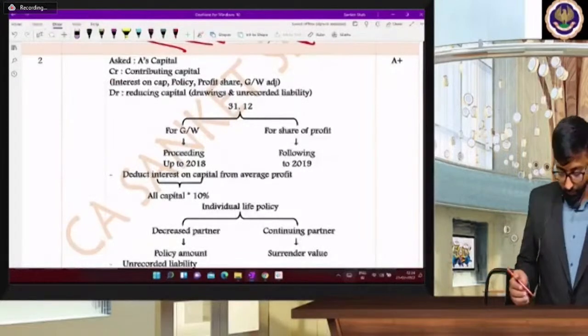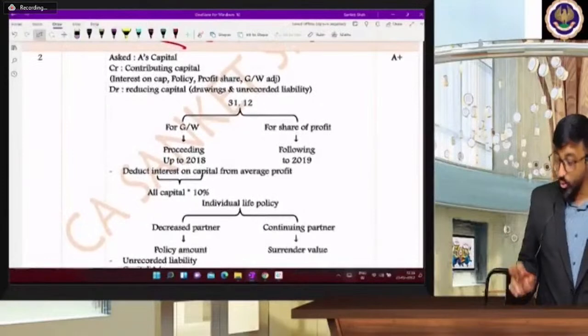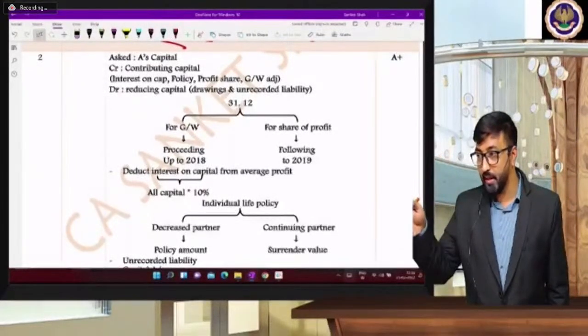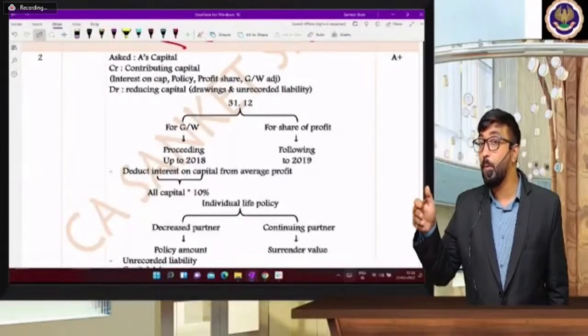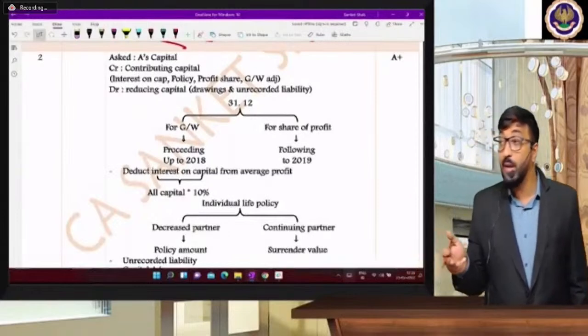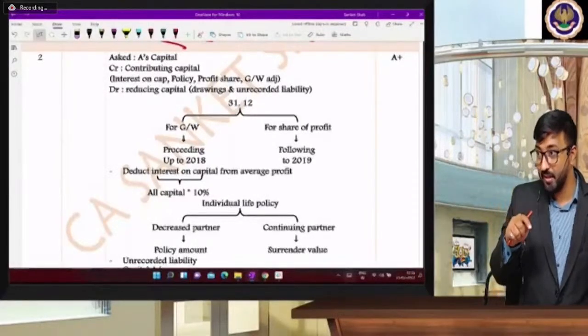All 4. And remember, for goodwill calculation, you consider profit of 3 years, that is up to 2018, but for the calculation of share of profit, you are considering 2019 ka profit. For goodwill calculation, first 3 years, and for share of profit, last year, that is 2019.